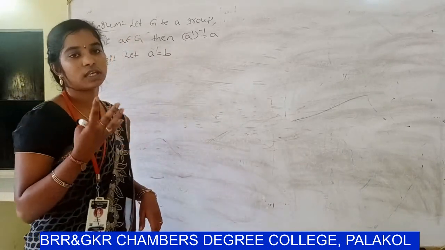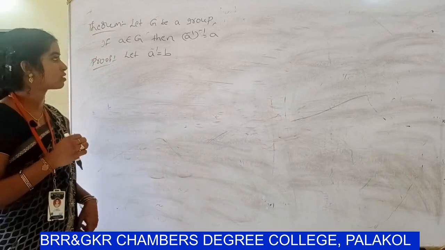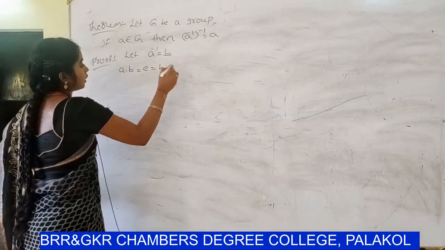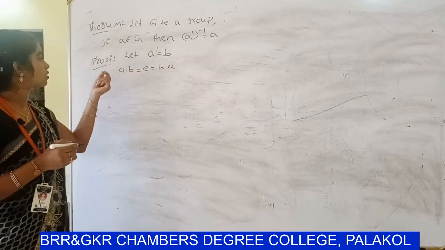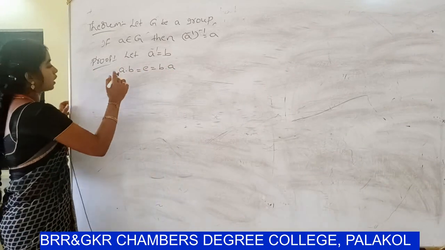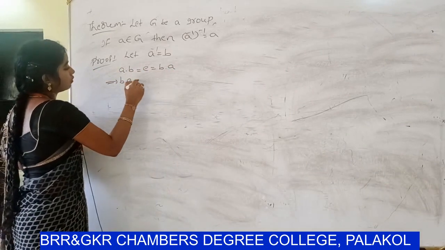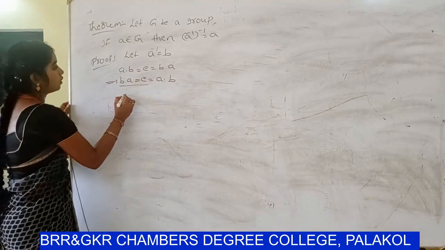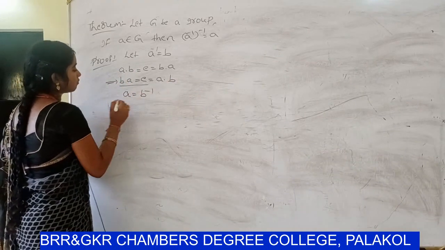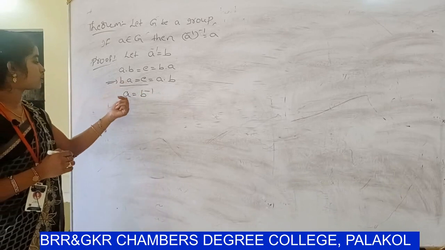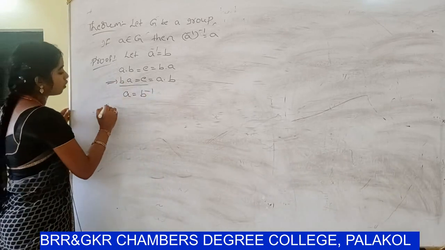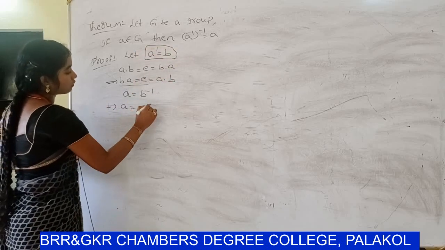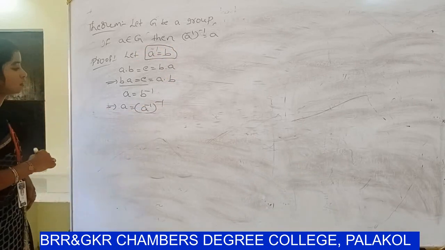It satisfies the 4 laws: closure law, associative law, existence of identity, existence of inverse. So by inverse definition, A dot B equal to E equal to B dot A. So A dot B equal to E. That means B equal to A inverse. So it can be written as B dot A equal to E equal to A dot B, which means A equal to B inverse. So already you know that B value is A inverse, so A equal to A inverse whole inverse. So this is the theorem.